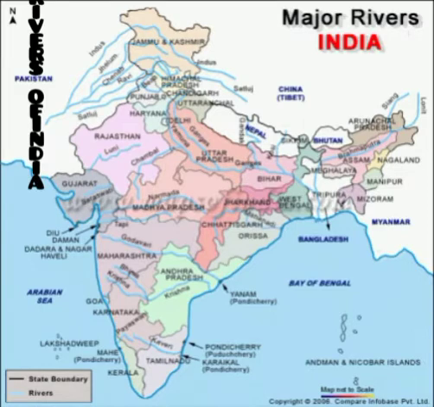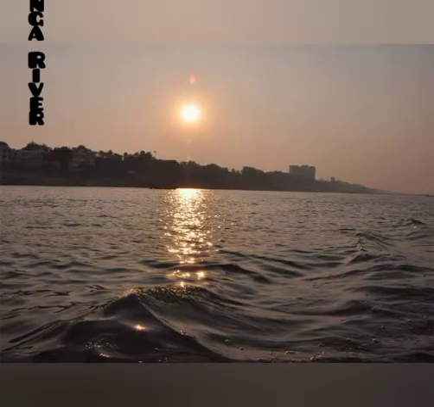Then non-perennial rivers. What do we mean by non-perennial rivers? These are those rivers which start because of the rainfall in the hills. After raining, the water comes from the top and makes small streams which join to become a river. Examples of non-perennial rivers are the Krishna, the Kaveri, the Mahanadi, etc.